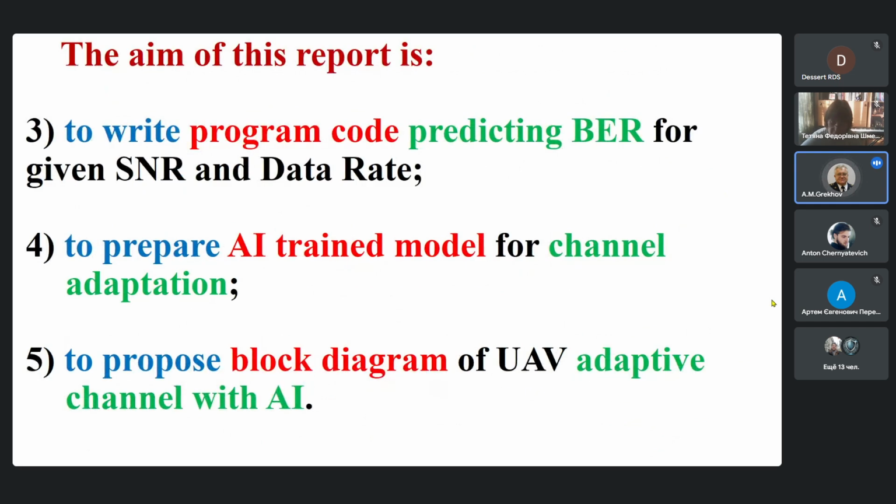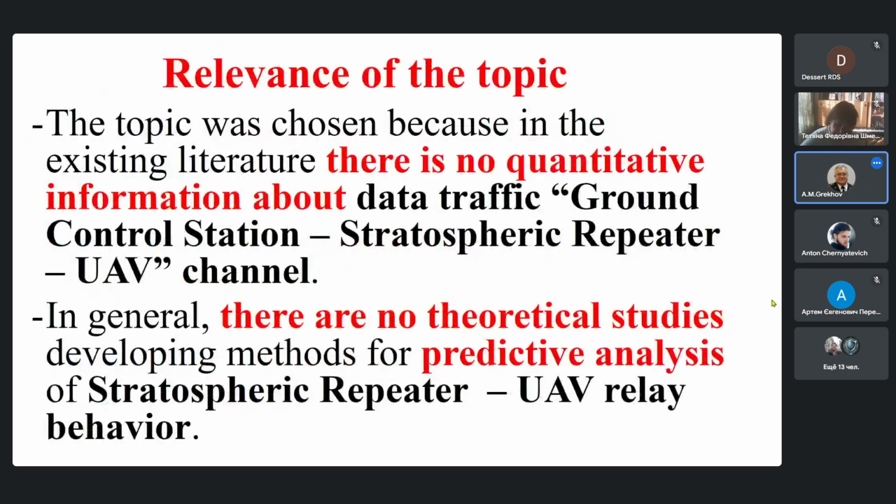To write program code predicting bit error rate for given signal-to-noise ratio and data rate. To prepare an artificial intelligence trained model for channel adaptation. To propose a block diagram of an unmanned aerial vehicle adaptive channel with artificial intelligence.